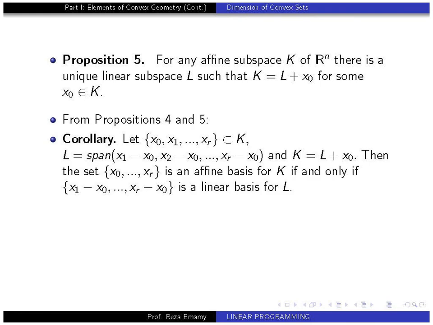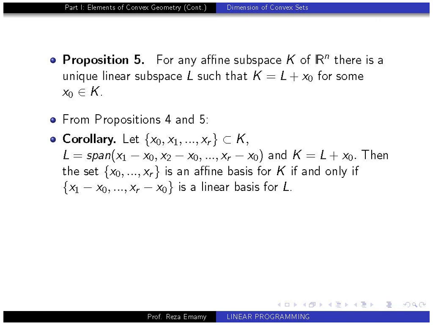Now from these two propositions, 4 and 5, we can come to this conclusion. Suppose x0, x1, ..., xr is a subset of K, the affine subspace. We define L equal to the span of x1 minus x0, x2 minus x0, ..., xr minus x0, and then define K equal to L plus x0.